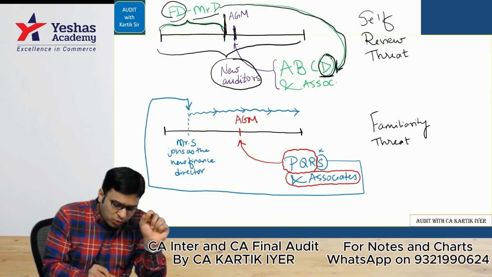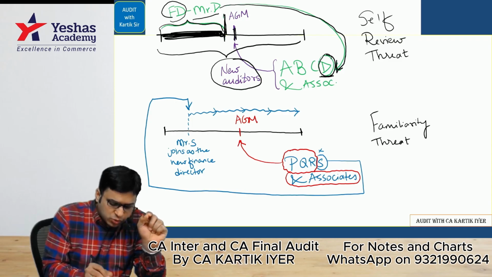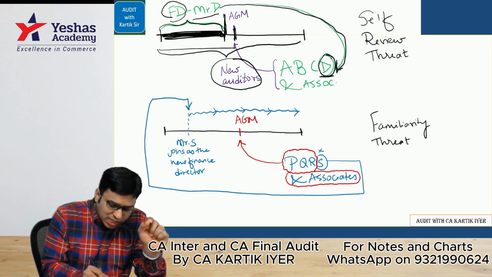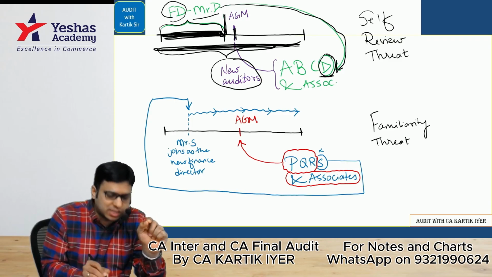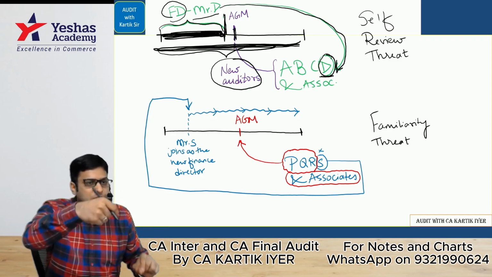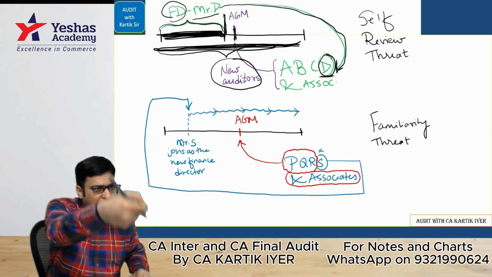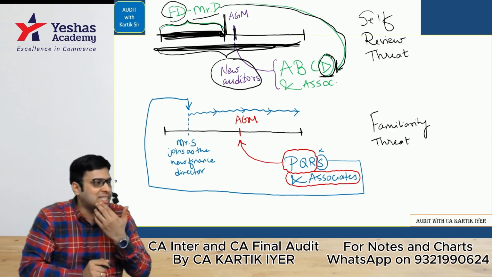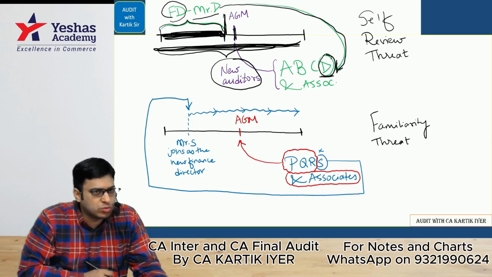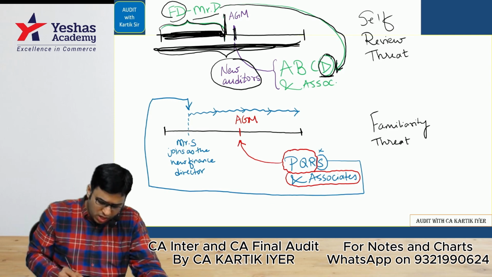Mr. D made the accounts for this period. He's the finance director, so he's in charge of the accounts. And now he'll check the accounts for this period. So you understand here, there is overlapping. The person who is making it is the one checking it. That is called self-review threat. Let's go further.